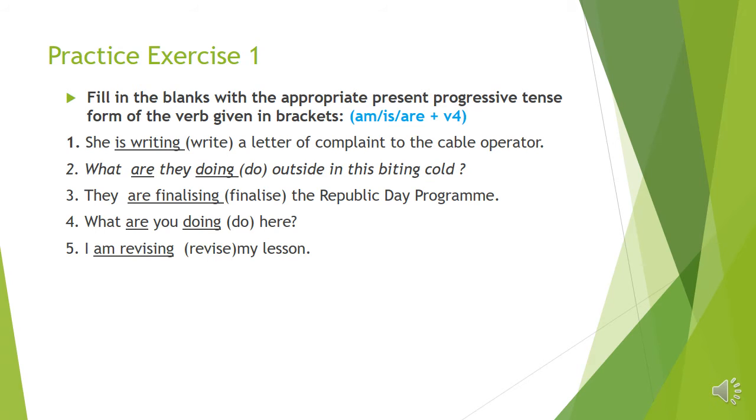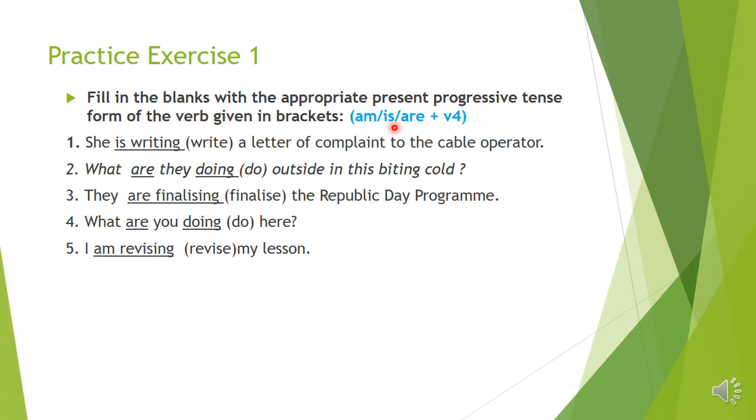Practice exercise 1. Fill in the blanks with the appropriate present progressive tense form of the verb given in brackets. Children, the present progressive tense you must know very well. It is am or is or are plus v4. From the three words we have to use one word depending upon the subject and then v4, that is the ing form or present participle. First one, she dash a letter of complaint to the cable operator. Bracket word is write. So what is the present progressive tense of write?